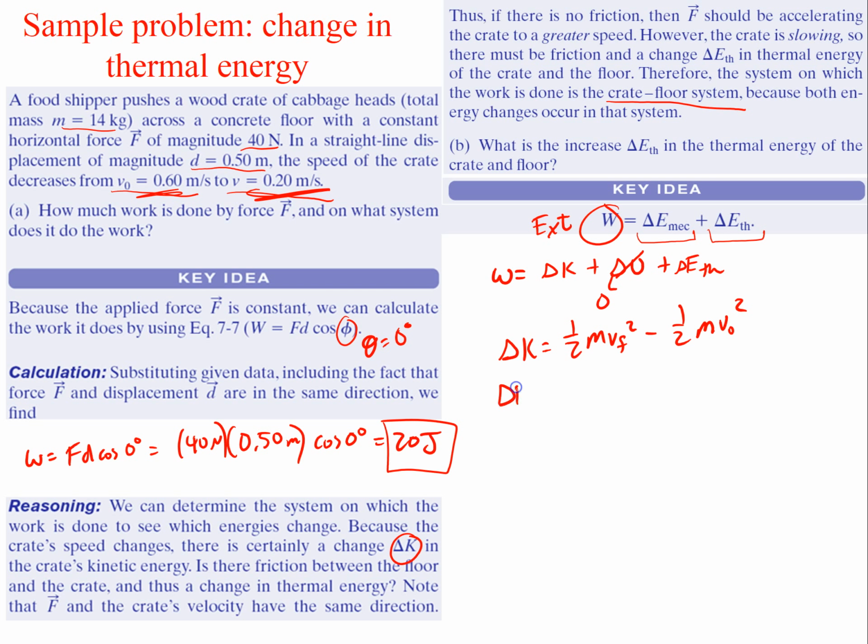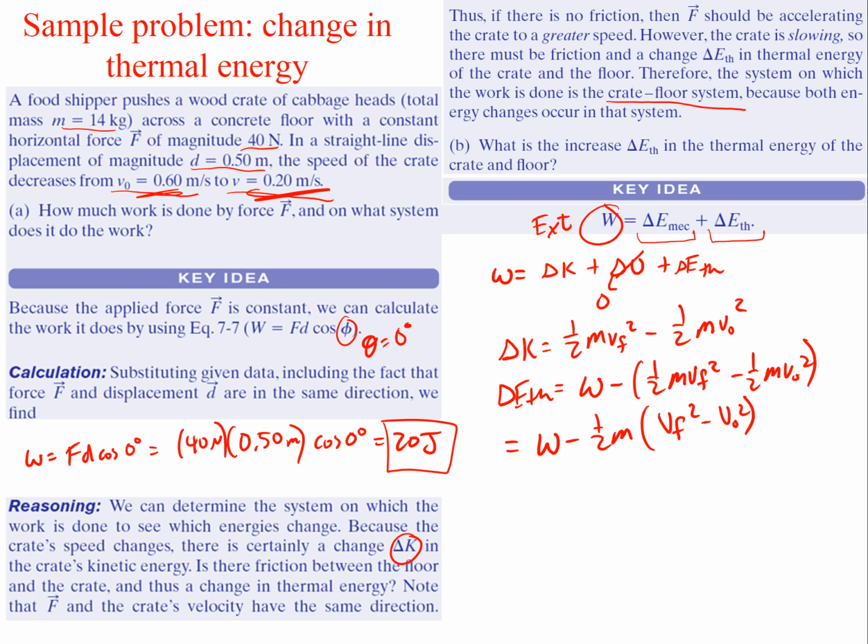And our change in thermal energy, well, we're going back up to this equation here. We're going to plug in what we know about the change in kinetic energy, right? Because we're solving for change in thermal. So we'll take this and solve for the change in thermal energy. We get work minus 1/2 m vf squared minus 1/2 m v naught squared, where again the work is the work put into the system. So we can simplify this a little bit. Say this is work minus 1/2 m, so we just pulled that out of each term, and we have vf squared minus v naught squared.